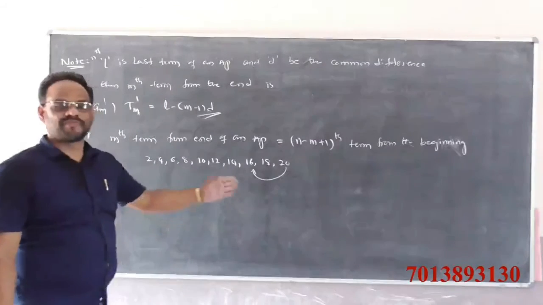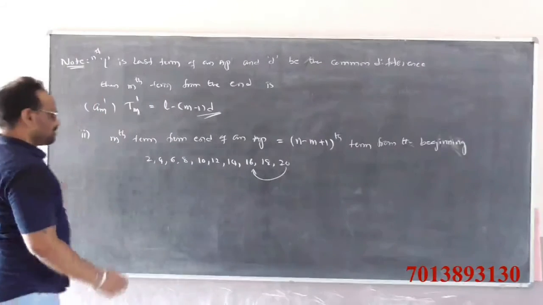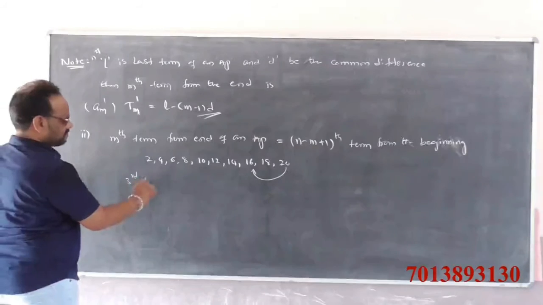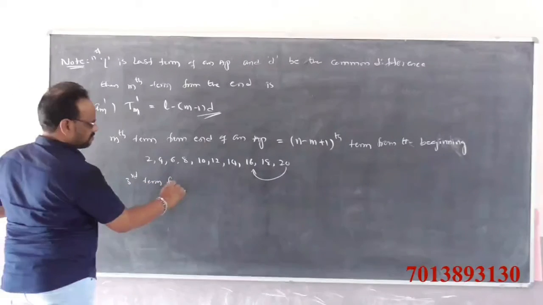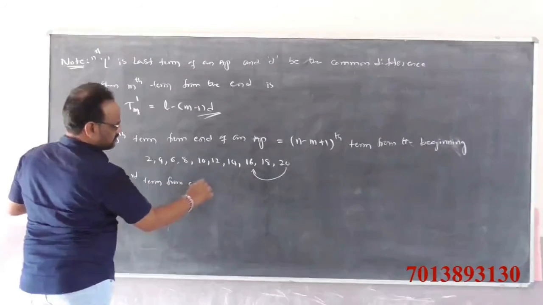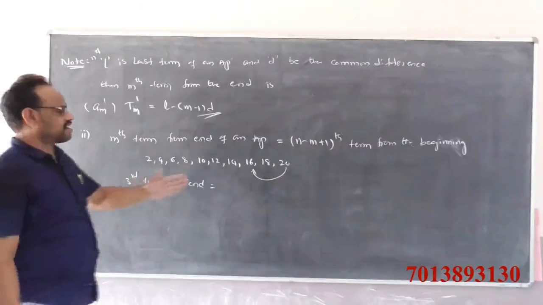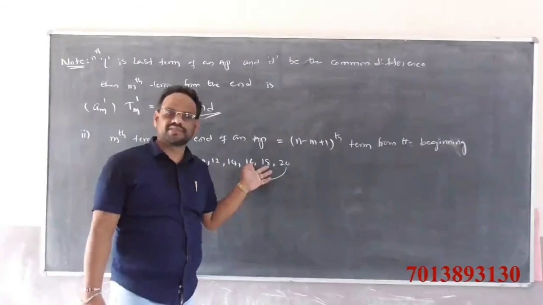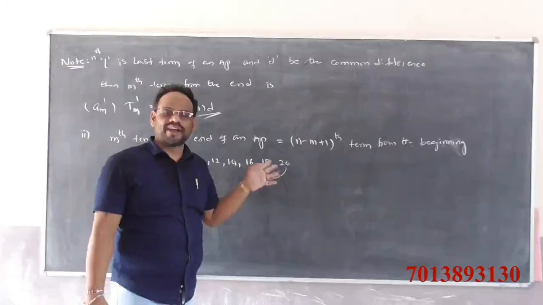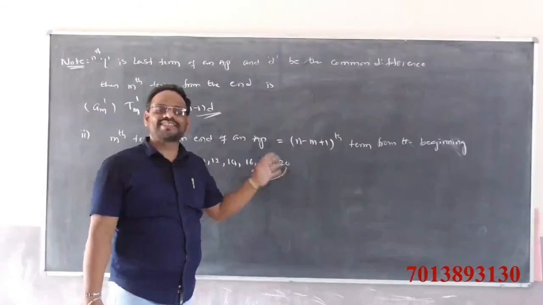The third term from the end of the AP is 16.